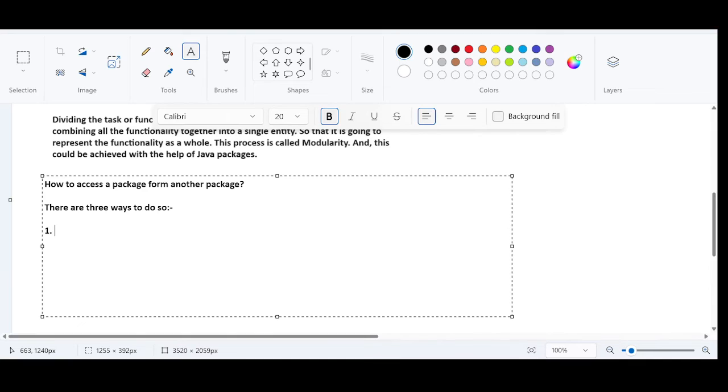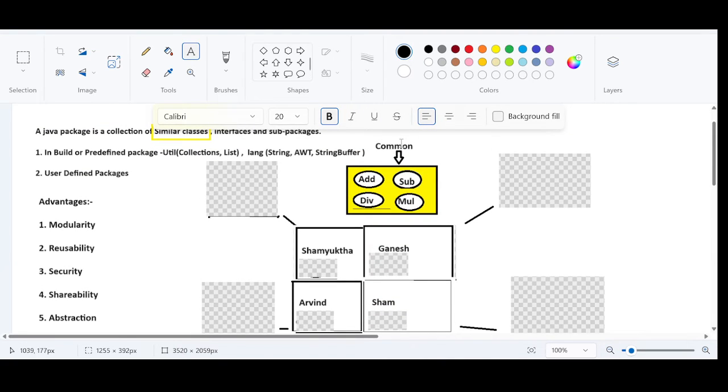First way: in all the three ways we use the import keyword. So this is something very important. In all the three ways we use what? The import keyword. Import directly, you can use package name dot star. In our example, the name of the package is common, right?